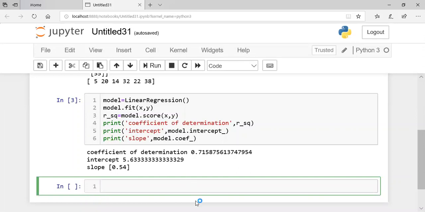Is it clear, everyone, till now? Any doubt? Yeah, sure. I'm sending the code over here.